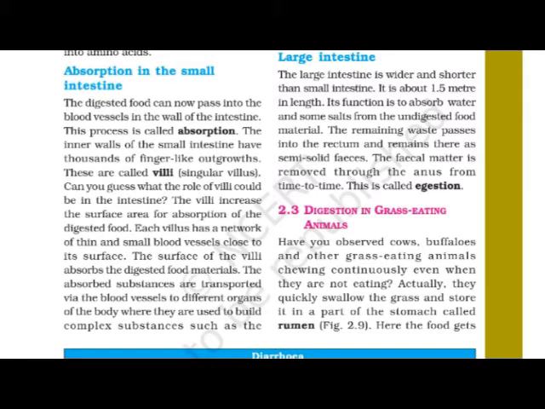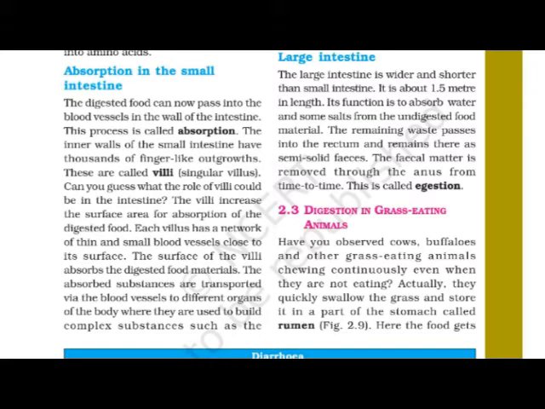This fecal matter is actually a kind of semi-solid waste, and the process of removing it through the anus from time to time is known as egestion. So here you have one definition also: what is meant by egestion, or define egestion.